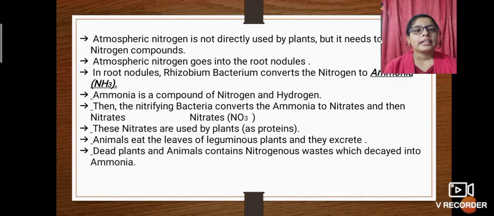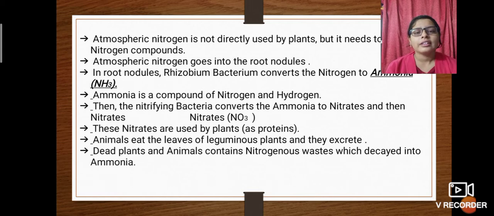Okay. So dead animals and plants contain nitrogenous waste which decays into ammonia. After the animals have eaten the leaves of leguminous plants, they die, because of a few reasons.